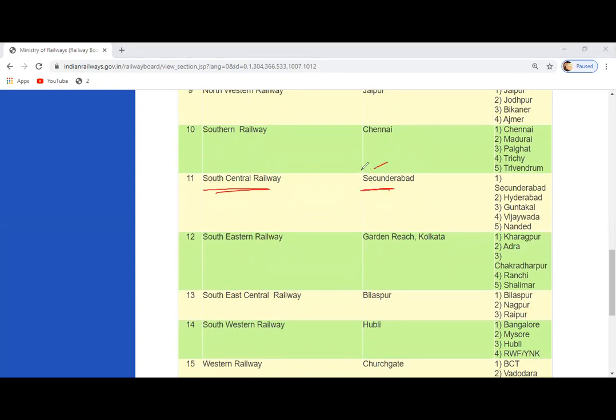Where is Secunderabad? Hyderabad. I'm asking for one name and you are saying another city name. Secunderabad is in Telangana. It is known as the twin city of Hyderabad. This is in Telangana. Southeastern Railway: the second one we are seeing in Kolkata. Southeastern Railway is also in Kolkata. The place is Garden Reach. Already there is one in Kolkata, right? Which is that?